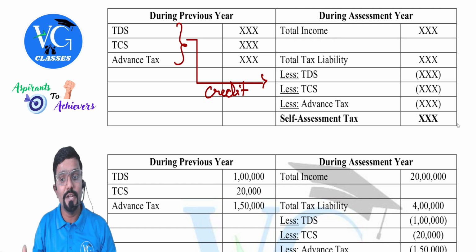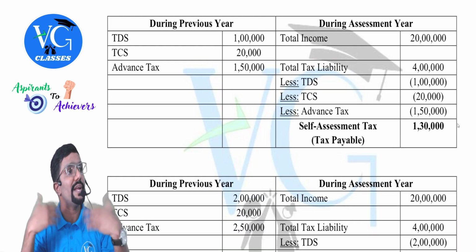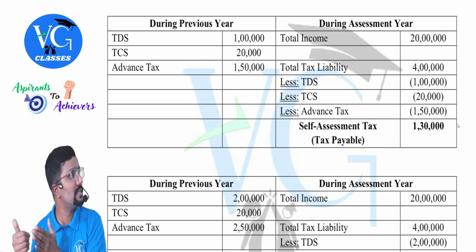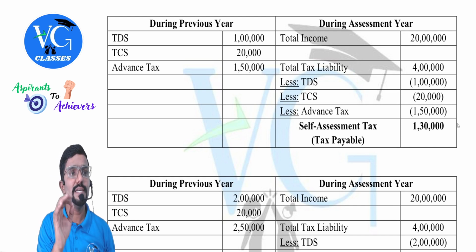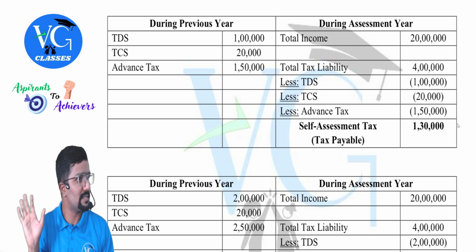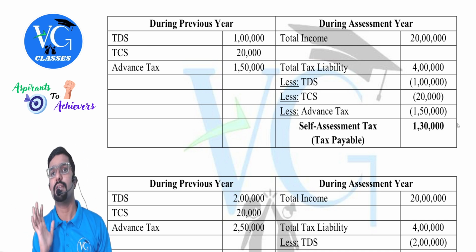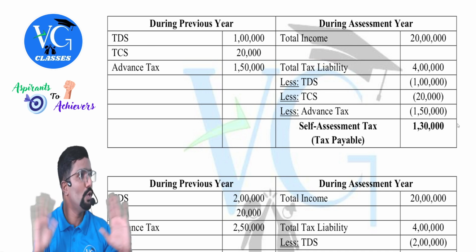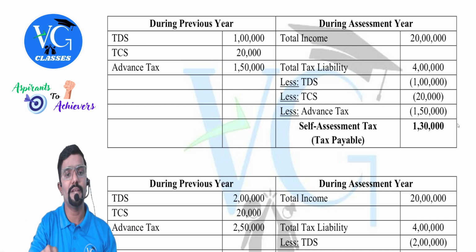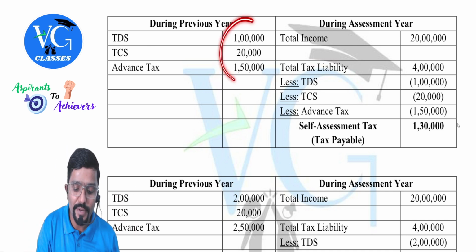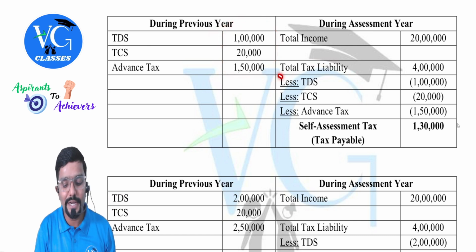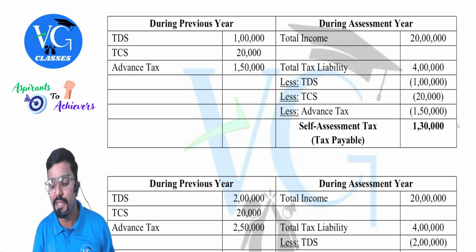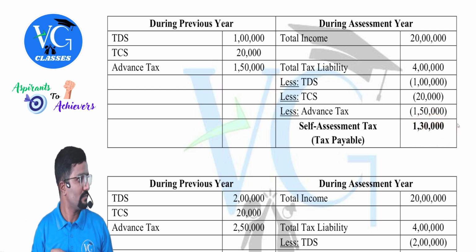See, if there is any difference, either shortage or excess, we will adjust it when? In the assessment year. Because TDS deducted is not the final payment of tax. It is just collected in advance or deducted in advance. 1%, 2%, 10% TDS deducted means, sir, is that a final payment? No, no, no, no. They're just telling we are collecting it in advance in the previous year. You claim the credit for that in the assessment year, and if anything is there, please pay it.